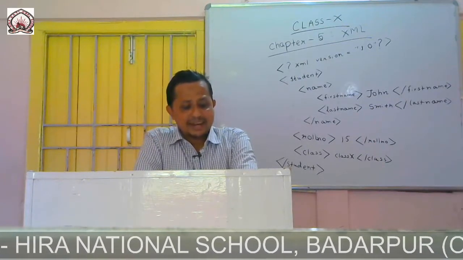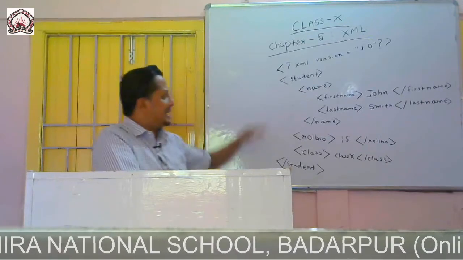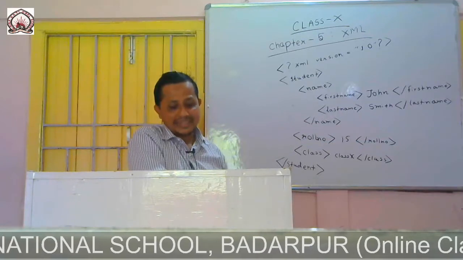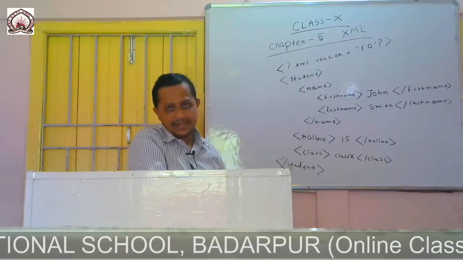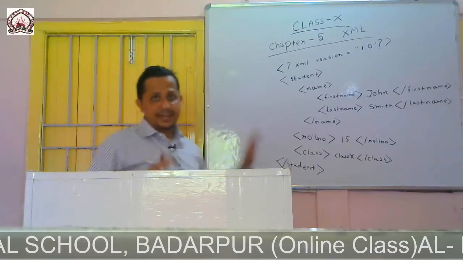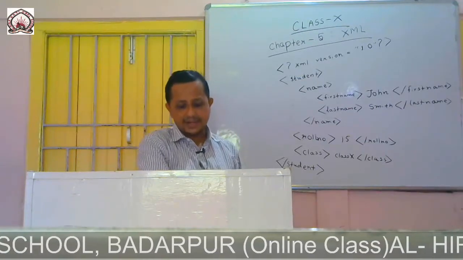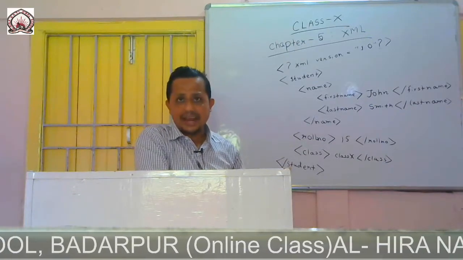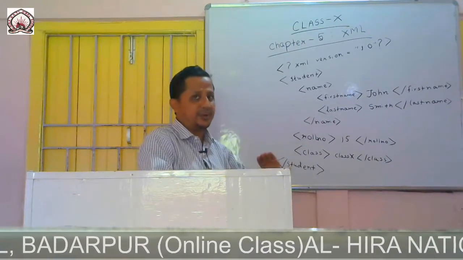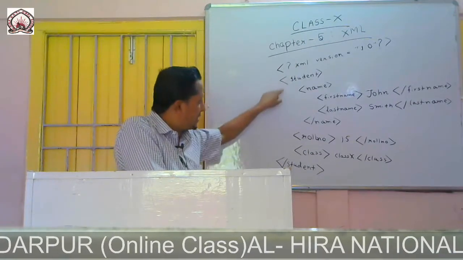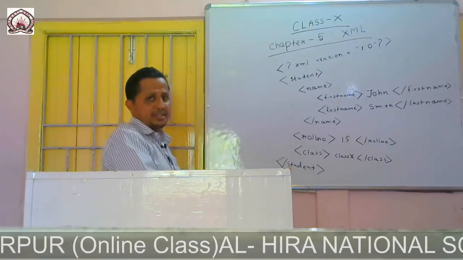All elements are nested in the root element. Some are children of some other element. In your book, on page number 94, you will find a different XML code and its tree. So I am doing a different one. What will be the tree structure of this XML code? This is very easy.